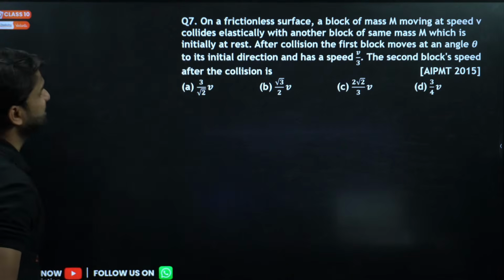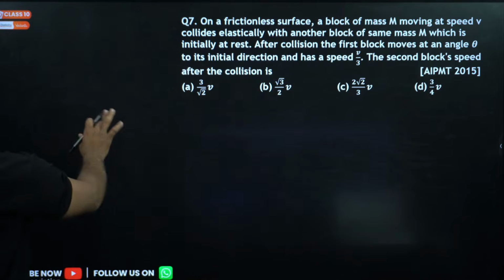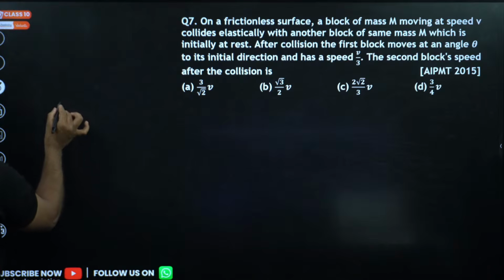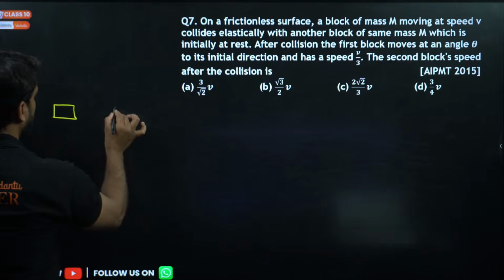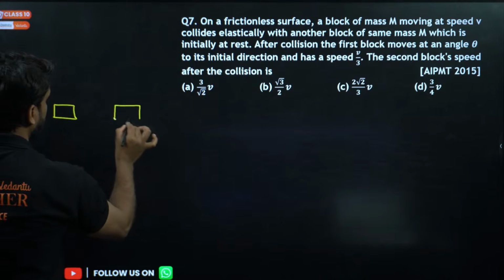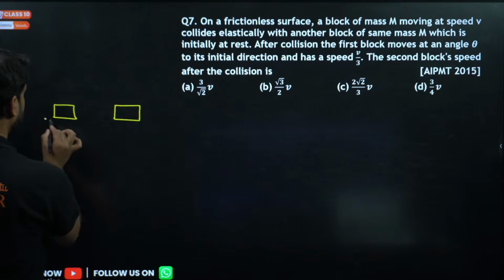Okay, so look at the question here. On a frictionless surface, a block of mass m, look at the situation. Basically, in this question there is a block and one more block, and they are both kept on a frictionless surface.